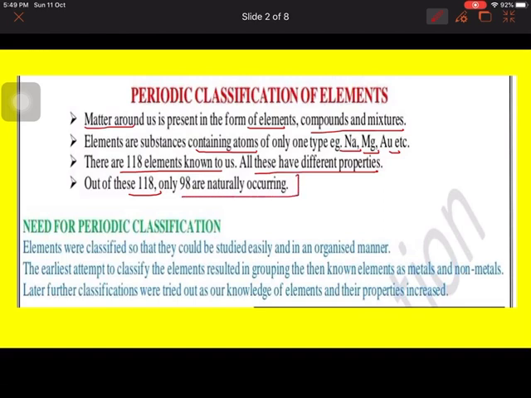Now the question comes, why is there a need for periodic classification? First, elements have been classified so that they could be easily studied in an organized manner. Second, classification helps us to differentiate elements into metals and non-metals. Third, classification further added to our knowledge of elements and their properties. So these are the three main points.